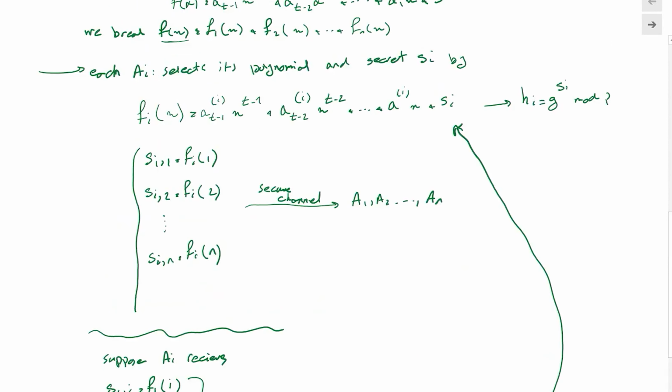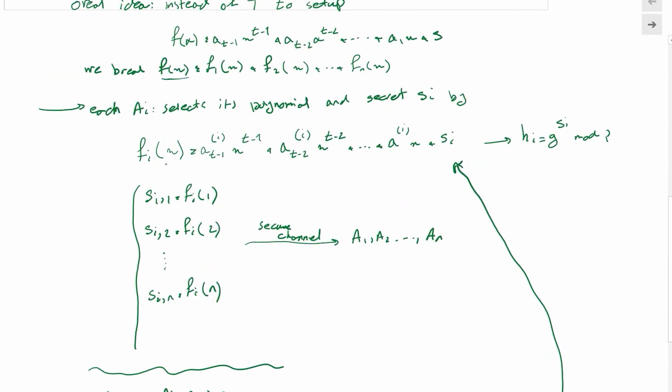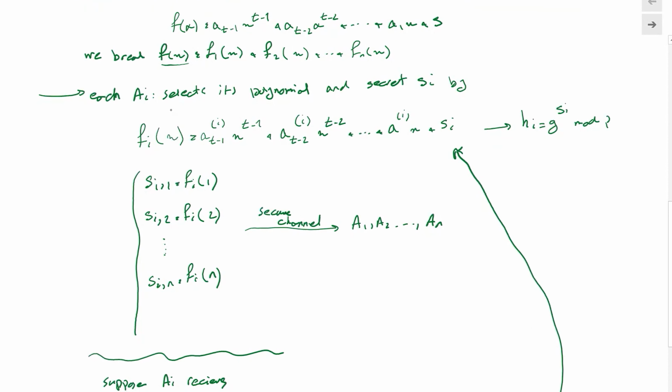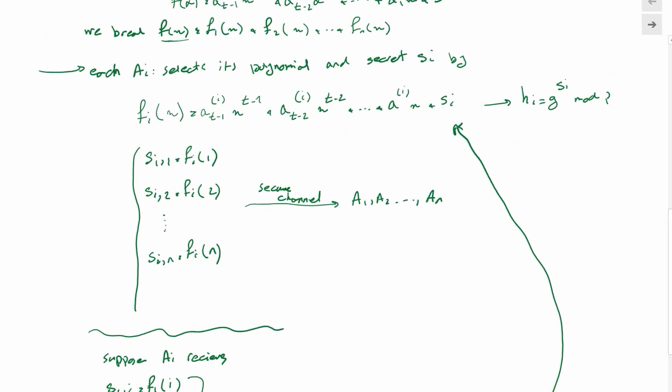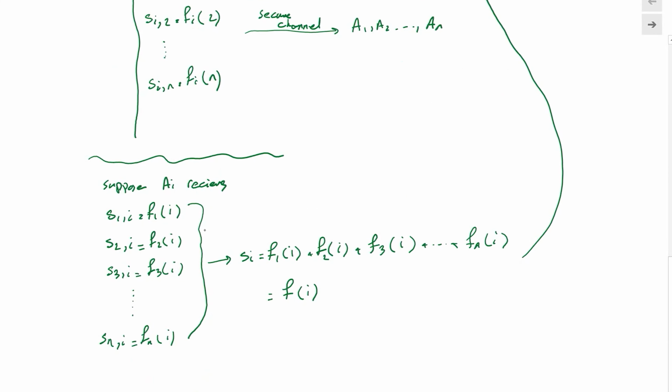So eventually we want to combine all these F_i functions together to form the actual function F(x). But every authority has its own function. It doesn't know the other ones, and we don't want to share the actual functions for everyone to compute F(x). The only thing we want to share is that every authority computes the point for every other user and shares it through a secure channel.